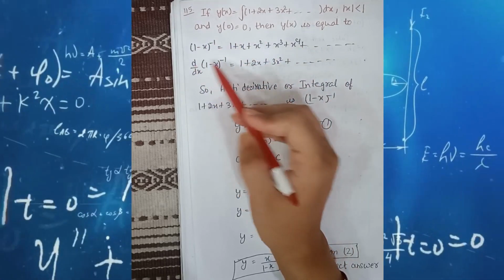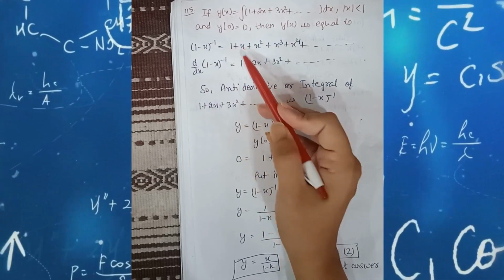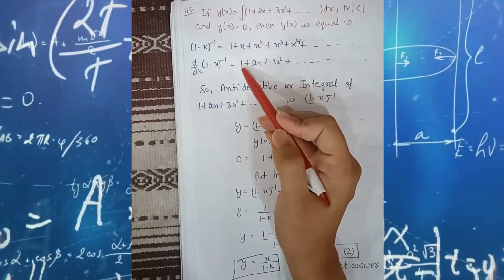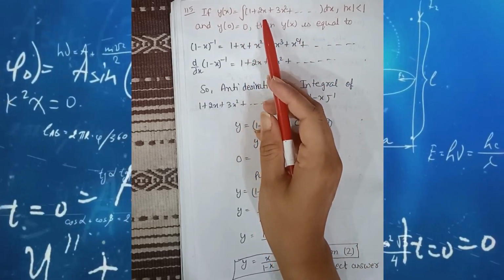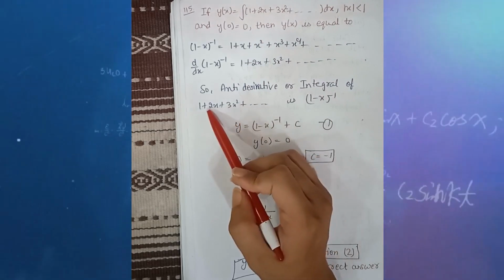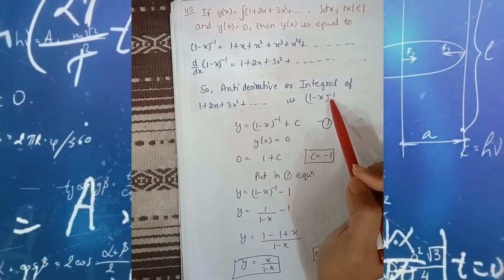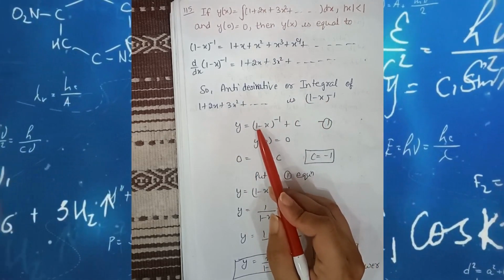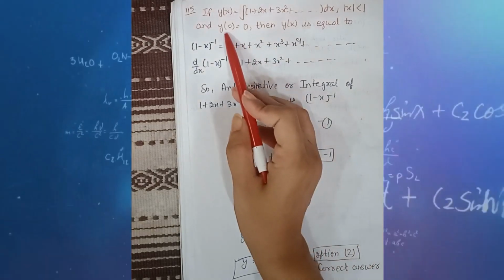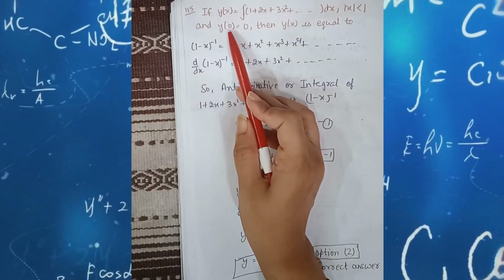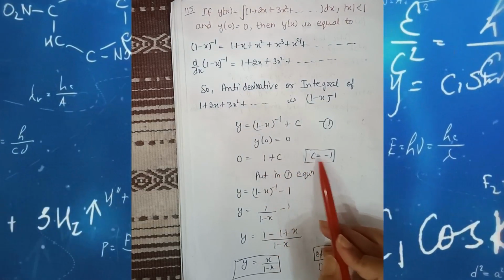If we differentiate both sides, the derivative of 1 is 0, the derivative of x is 1, the derivative of x square is 2x, so it will be 1 plus 2x plus 3x square plus up to so on. That means the antiderivative or integration of the series 1 plus 2x plus 3x square is (1 minus x) whole power minus 1. So we write (1 minus x) whole power minus 1 plus c. Students, because we are given y of 0 is equal to 0, if we put x is equal to 0, then y is also 0. So we get the value of c: c is equal to minus 1.